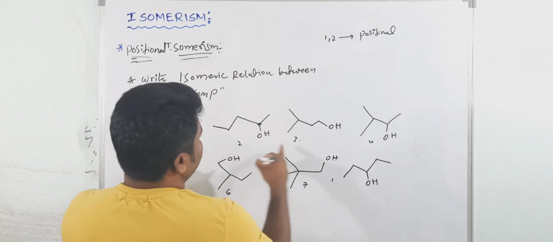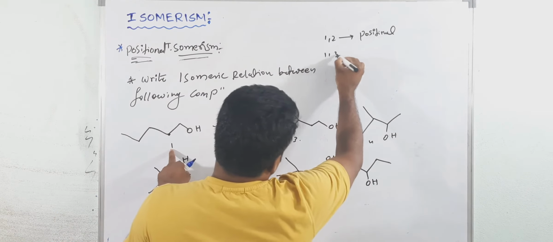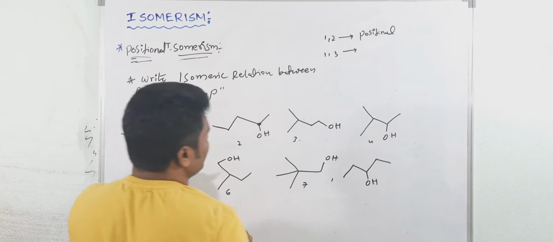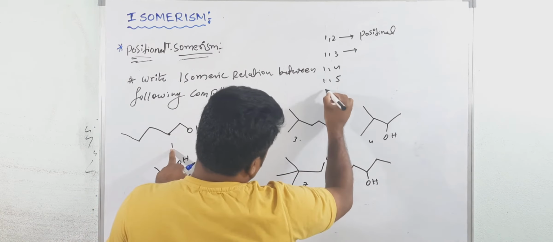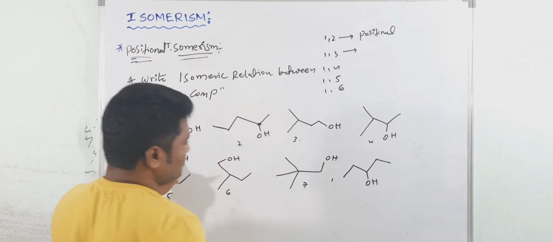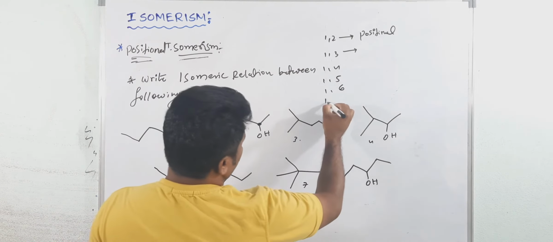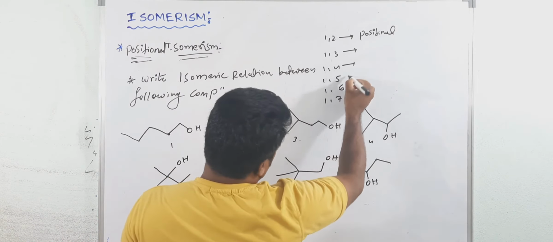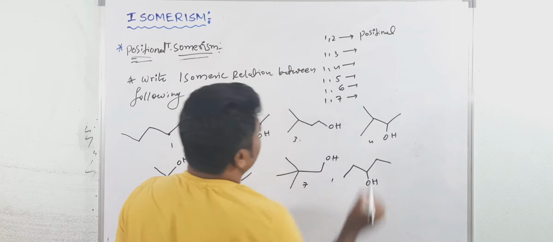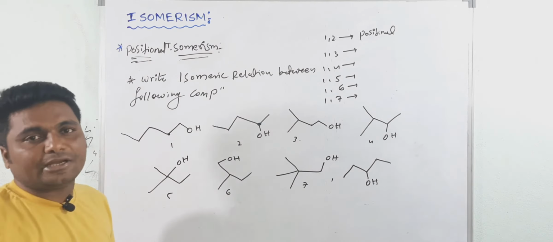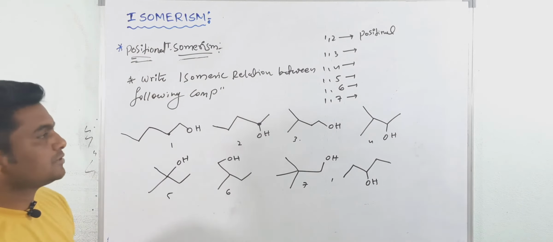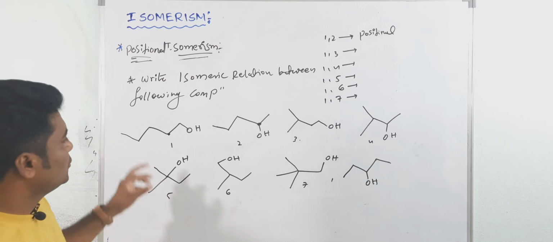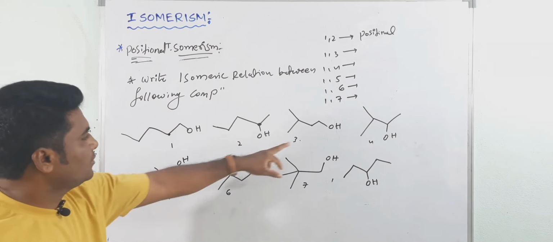Now take 1, 3. Okay, 1, 4, 1, 5, then 1, 6, and last 1, 7. So we have to write the relation. Then you will get clarity on the positional isomers and chain isomers. Okay, now see 1, 3.